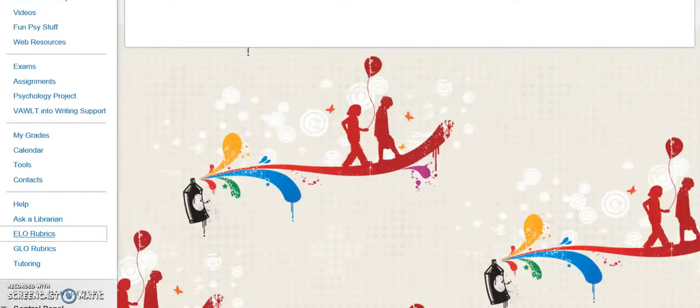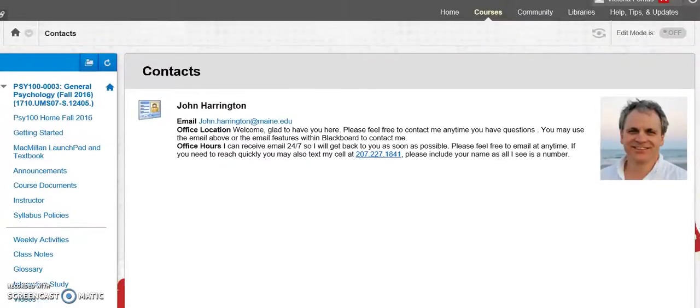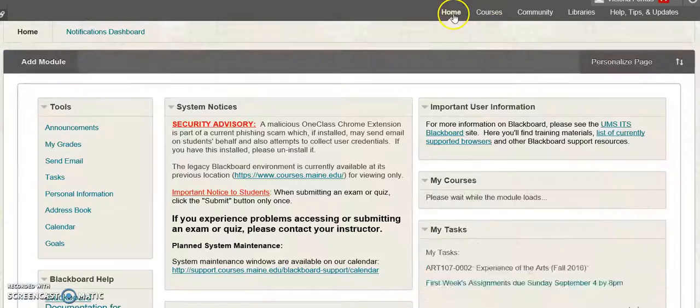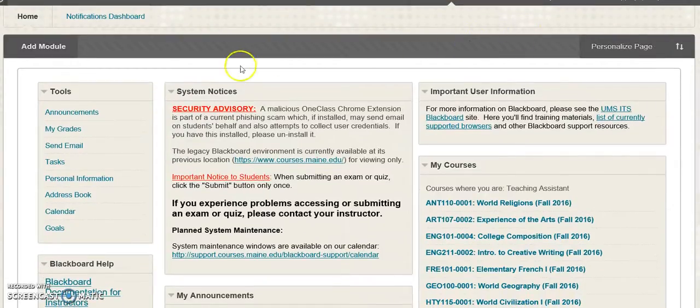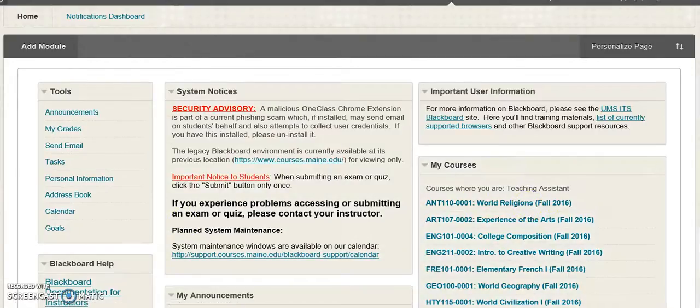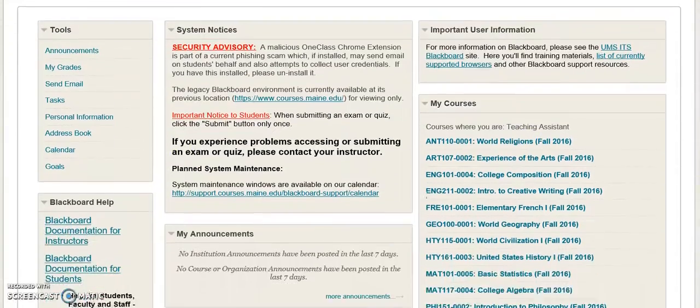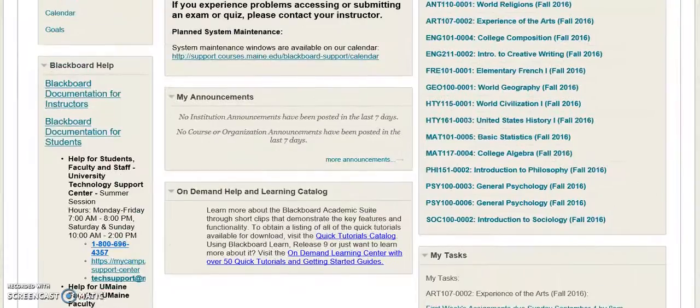Right, so here we are back again on the psychology page. So if we go back to home, you can also see that on the side over here we have announcements, send emails. That would be the way that you could email an instructor if you maybe had questions. The calendar would be a good place to put things like exam dates, when items are due. It could be a helpful resource for you. All right, I think that pretty much covers the home page of Blackboard.